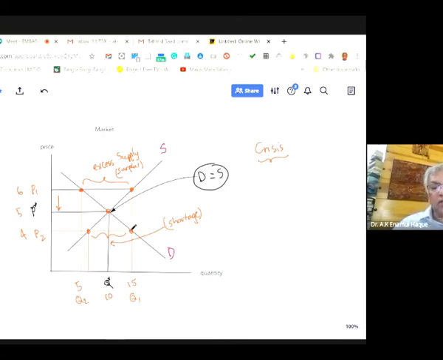If this is the case, some consumers say, look, I want to buy the product, but it's not available, so I'm ready to pay a higher price. As such, prices will go up and eventually the market will come back to equilibrium. So if you do not do anything in the market, the crisis is technically short-lived. The market will fix it.